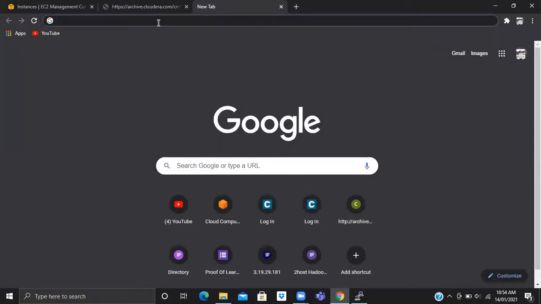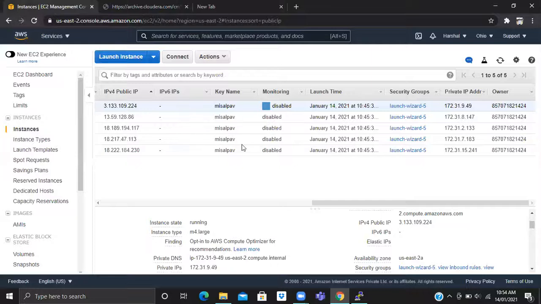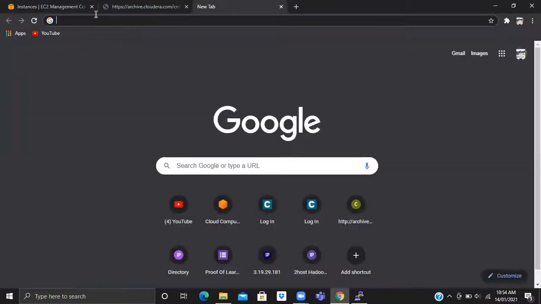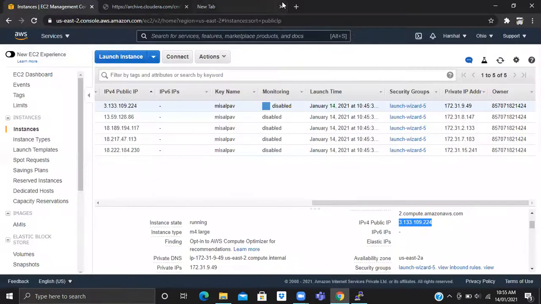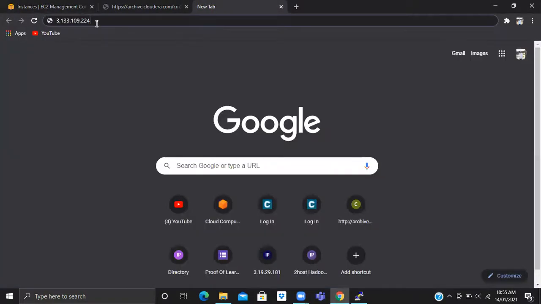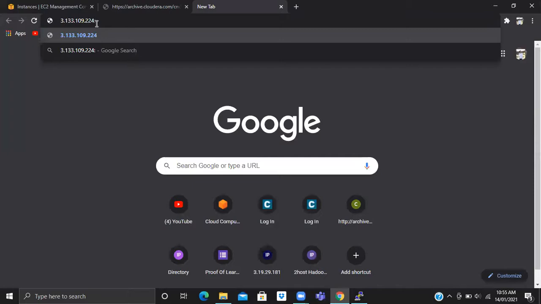That's my IP. Now it has finished doing that. Now we are doing the Cloudera Manager installing. Okay. Now we'll go to port number 7180.